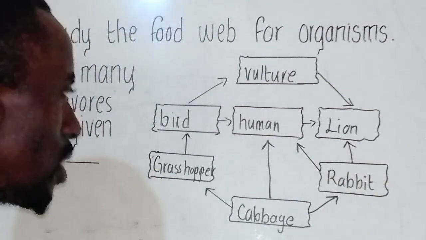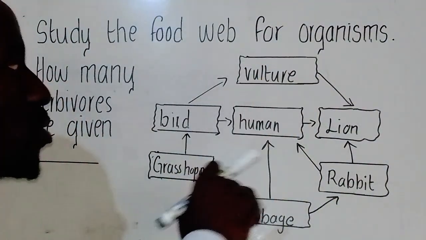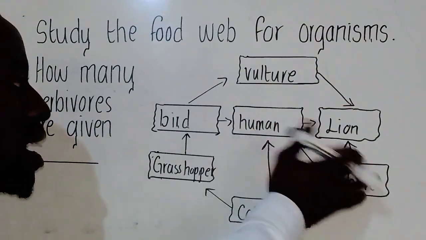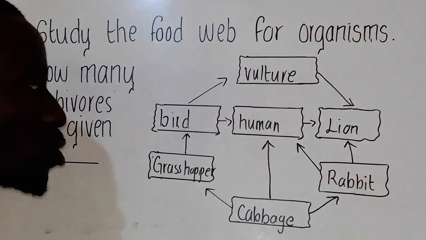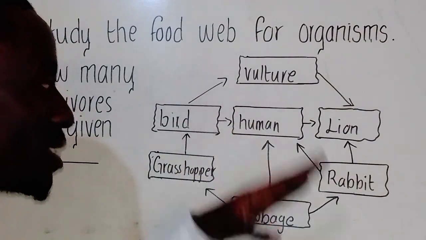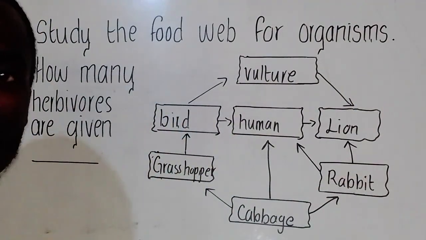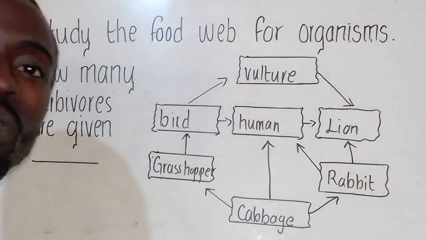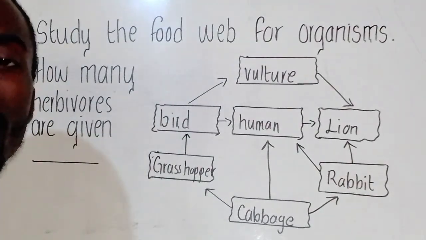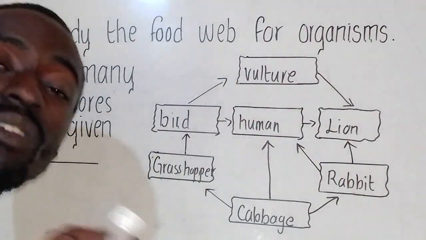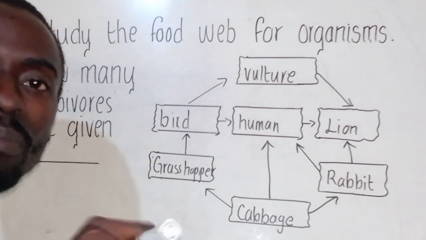Okay, now we check. Amongst these we have the vulture, the bird, the human, the lion, the rabbit, the grasshopper and the cabbage. Now amongst these, they're asking how many herbivores. So you count the number of herbivores which are given. Now remember, herbivores are those animals that feed on plants.